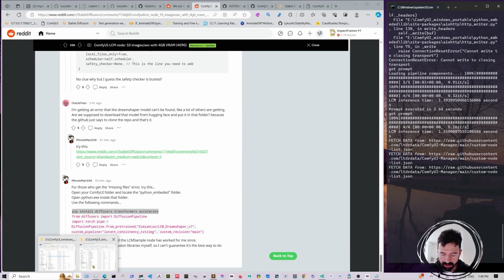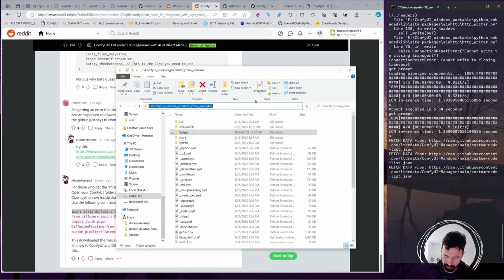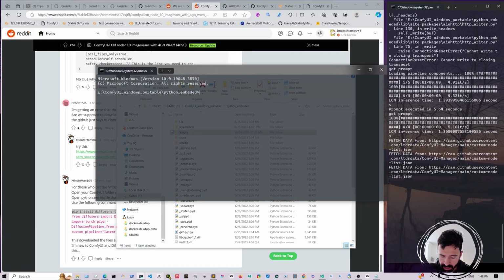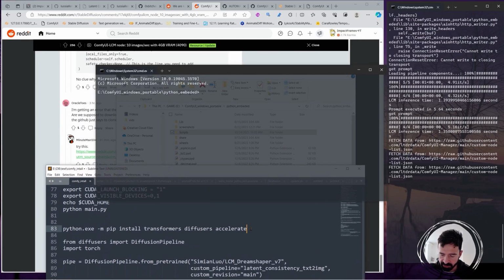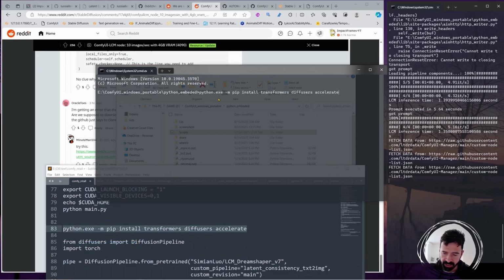To do that, you have to go into ComfyUI python_embeded, and in here you type CMD in the search bar, and you will open this. I'm gonna leave this in the description so you can execute this command if you are missing it. You can copy it, paste it here, and then execute it.